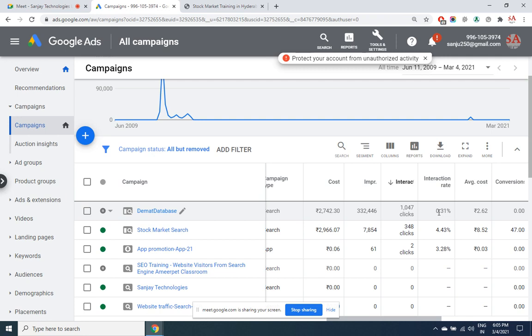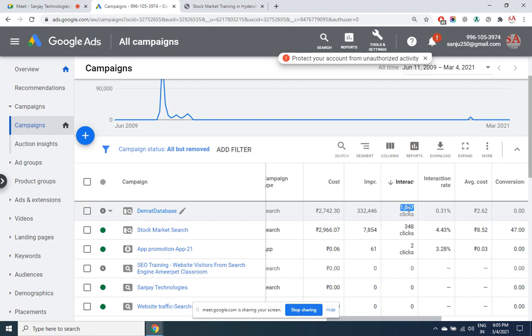Now, I am paying for this figure. 99.7% of people did not show interest in my ad, even though they were my keywords. That means people who are interested in DMAT database and all that, but they were not interested in my ad. I'm not paying for those 99.7% people at all. I'm not paying for people who are seeing my ad. I'm paying for the people who have clicked on it.